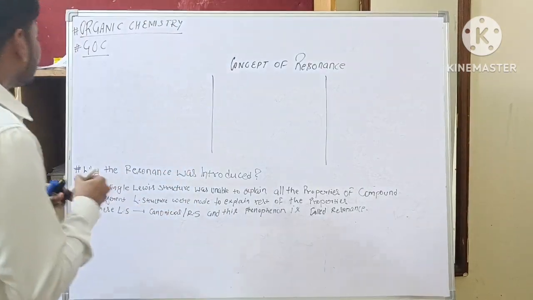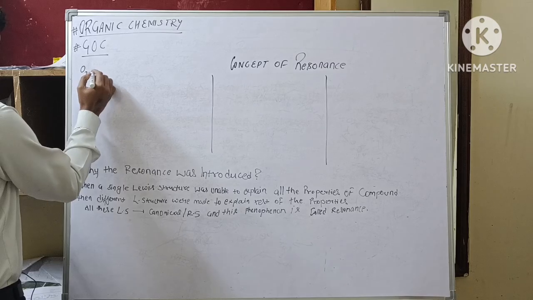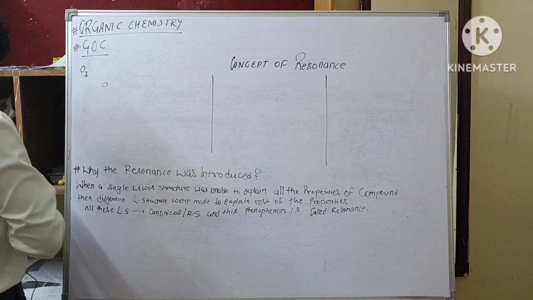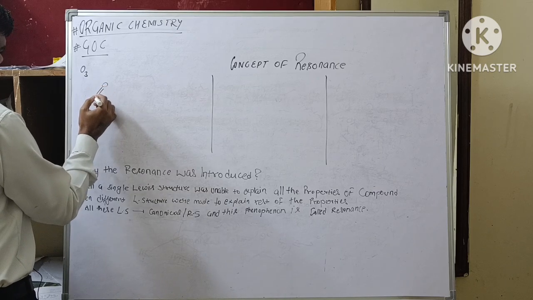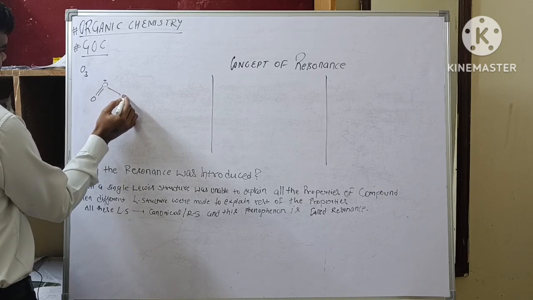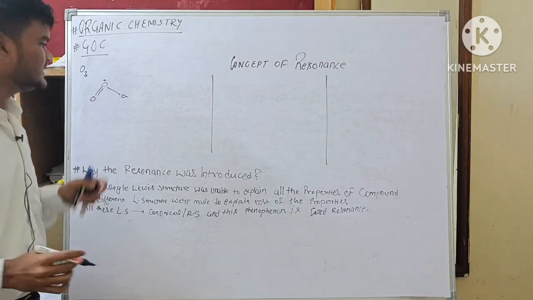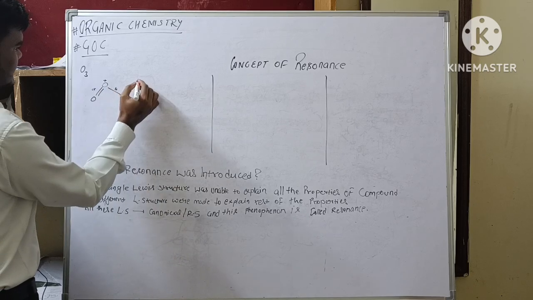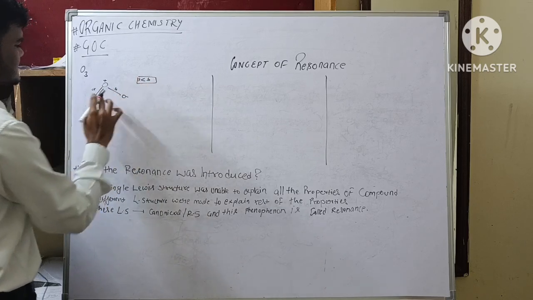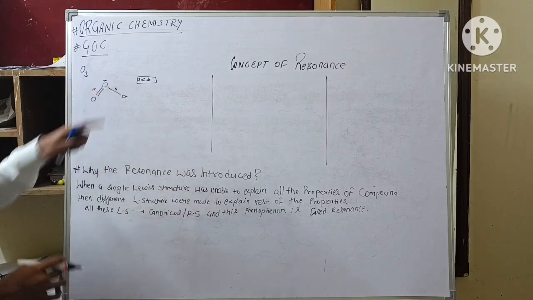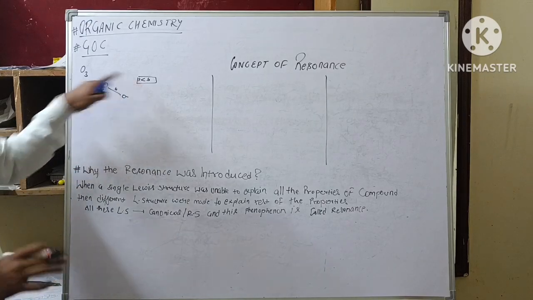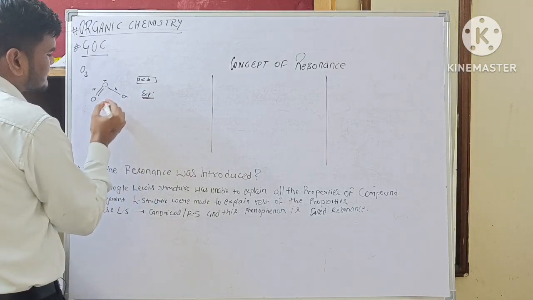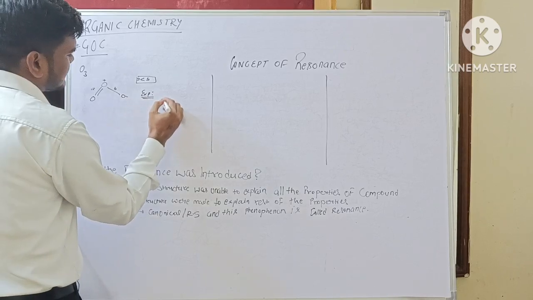If I take an example of the ozone molecule O3, and draw the Lewis structure of this, it will be like this. From this structure, it is very clear that this is bond length A, this is bond length B. A should be less than B, as A is a double bond and this is a single bond. But experimentally, the picture is different. We have found that both the bond lengths are equal, meaning A equals B.